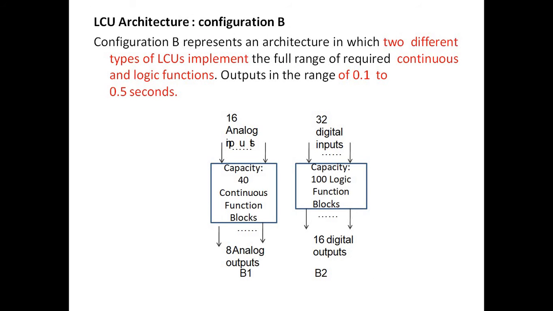And the next, LCU architecture configuration B. Configuration B represents an architecture in which two different types of LCU implement the full range of required continuous and logic functions. Outputs are in the range of 0.1 up to 5 seconds. Here, 16 analog inputs, 32 digital inputs. Capacity: 40 continuous function blocks, 8 analog outputs (B1), and capacity 100 logic function blocks, 16 digital outputs (B2).